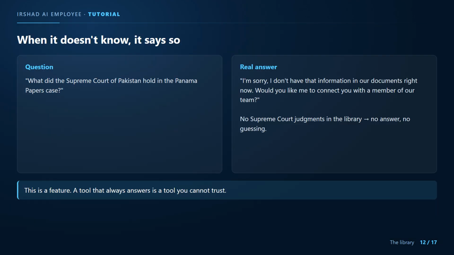When the library cannot answer, the system says so. Ask what the Supreme Court held in the Panama Papers case, and you get, "I don't have that information in our documents right now." It is not that the system has never heard of the case. It is that it refuses to answer from memory when the documents are not there. This is deliberate, and it is why you can trust what it does answer. A tool that always has an answer is a tool you cannot rely on in court.